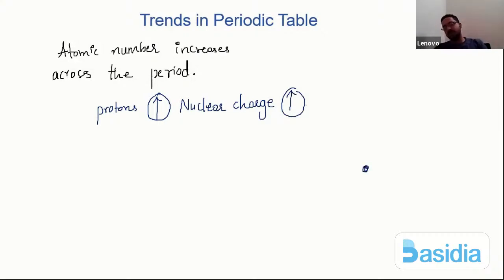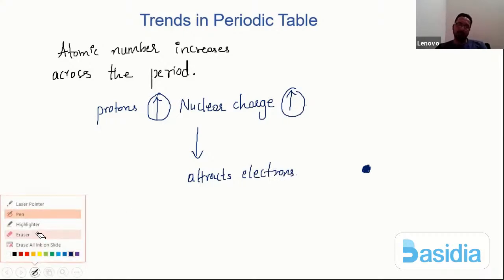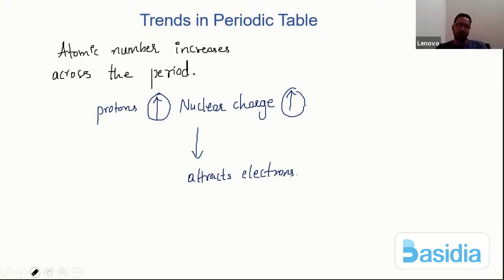Now, what exactly is the nuclear charge? If I have a center nucleus, how do I define this nuclear charge? It is an entity which attracts the electron, correct? Let me say there are two scenarios.